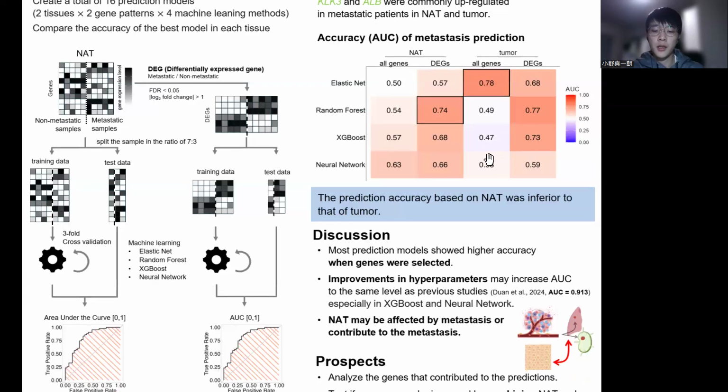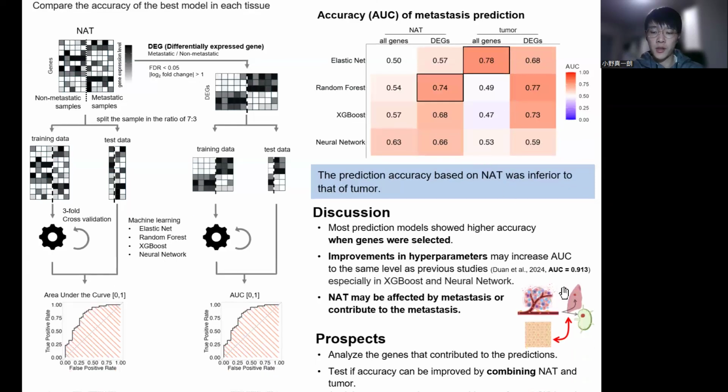In this analysis, the prediction accuracy was lower than in previous studies. Additionally, XGBoost and neural network did not achieve the expected high accuracy. And in XGBoost, only 9 of the 31 parameters were adjusted. In the neural network, the number of samples was too small for the number of layer settings, 3 to 7. So, improvements in hyperparameters may improve AUC.